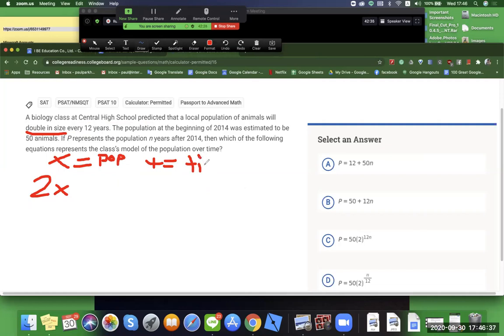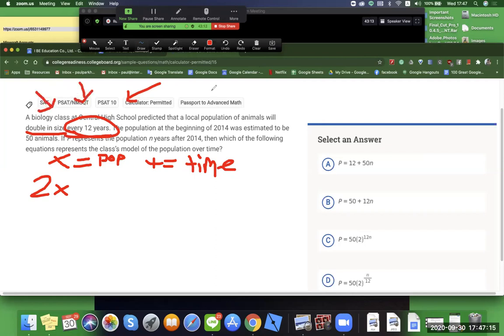Okay, can you make an equation for me? I don't know. Every 12 years. I know it's hard to make one for this, every 12 years. Yeah, it's hard for me, that one. I don't need to look at the answer. That's okay. So that means that we got to figure this one out. That means that this is something that we're going to pay attention to in this question.